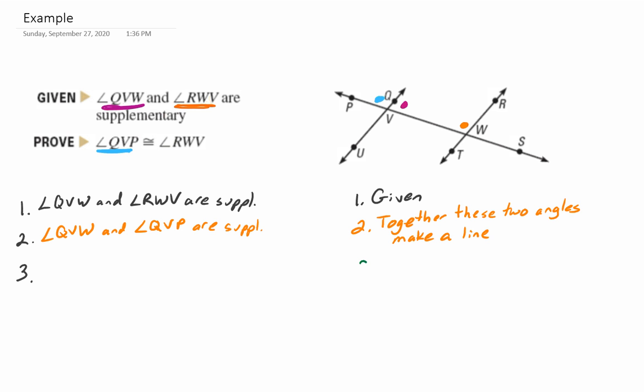So using the congruent supplements theorem, I am able to say that angle RWV is congruent to angle QVP, which is what we were being asked to show, and that is the end of my proof.